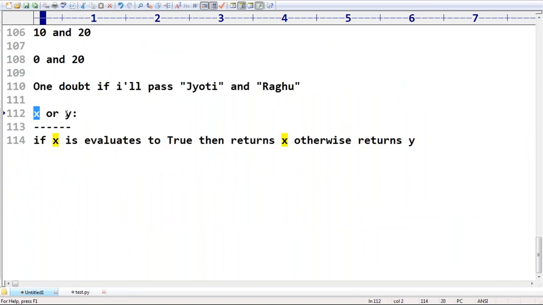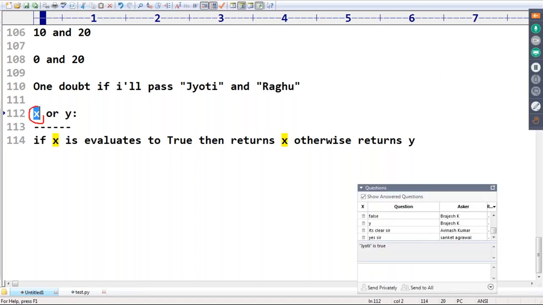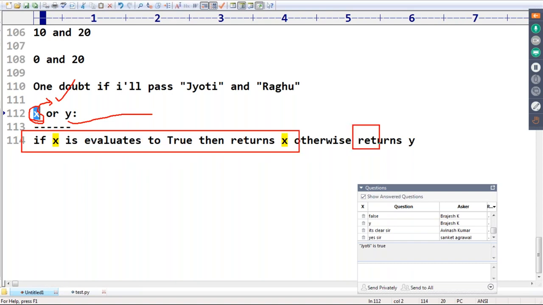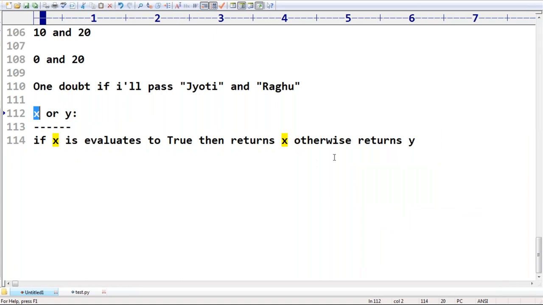Sir, for x or y, assume the first one is true. In the case of the OR operator, generally for the Boolean type, if the first one is true, whether the second one is true or false, the result is always true only. Correct? If the first one is true, return the first value only. If the first one is not true, return the second value. Observe: if x evaluates to true, then it returns x. Otherwise, it returns y. Clear? So, same.